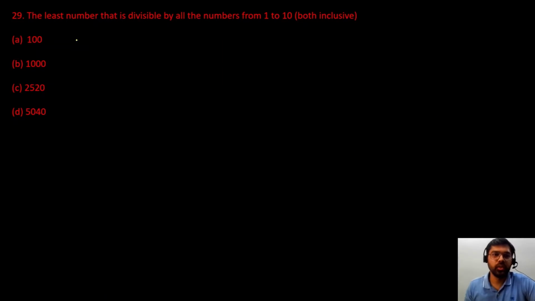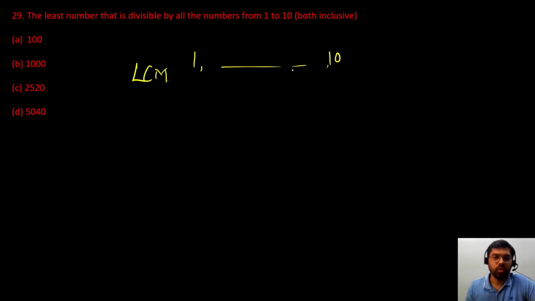So next question, the least number that is divisible by all the numbers from 1 to 10. So we have to find out the number which is divisible, जो सारे number से divisible है from 1 to 10. So what we have to do? We have to find the LCM of all the numbers from 1 to 10. ठीक है? Find the LCM of all the numbers from 1 to 10. That will be your answer.